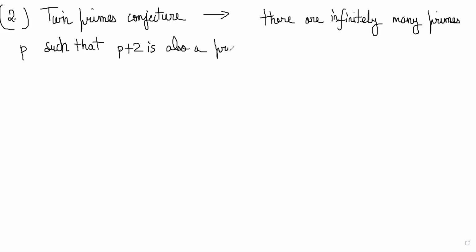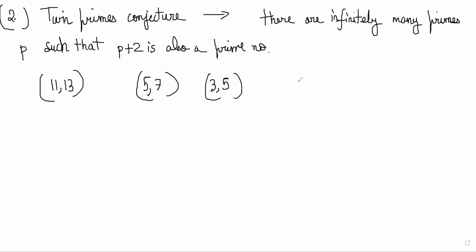Now, this is very common. You'll see this a lot. You can find pairs of numbers which differ by 2 and they are also prime. For example, you can easily say 11 and 13, 5 and 7, 3 and 5, correct? You can find such pairs all the time, 101 and 103, you will see 41 and 43.